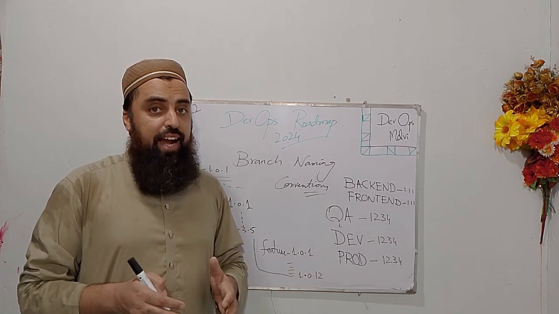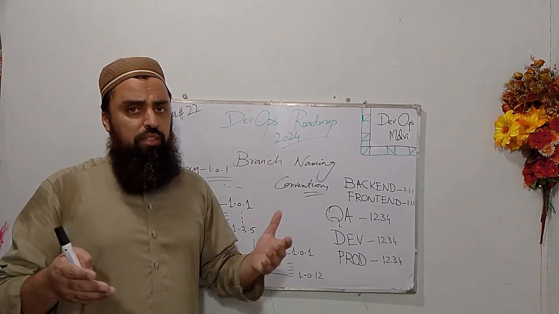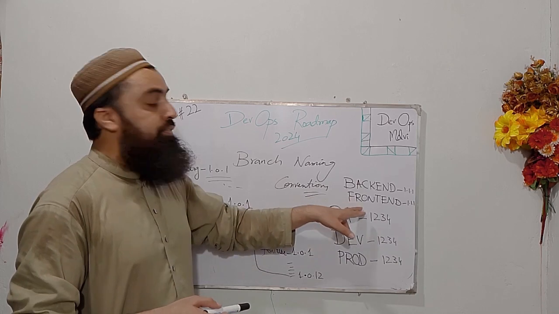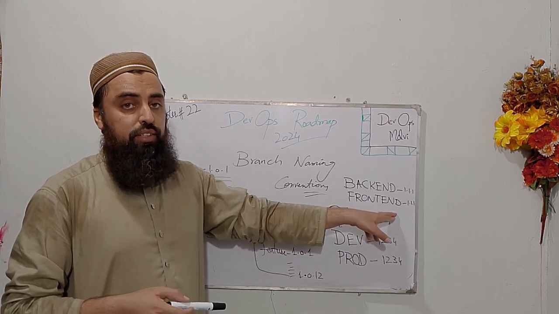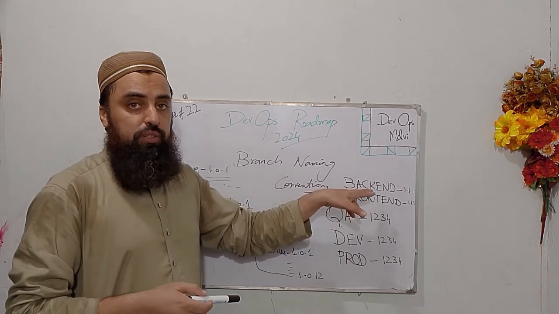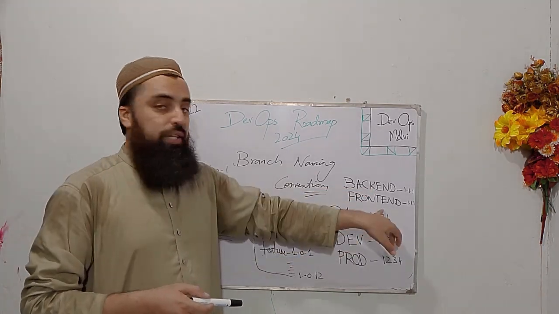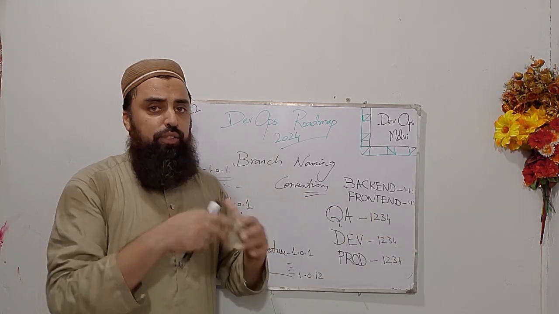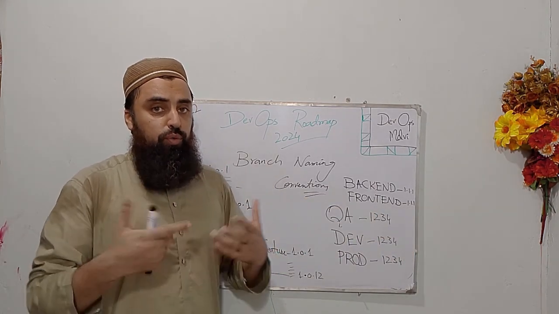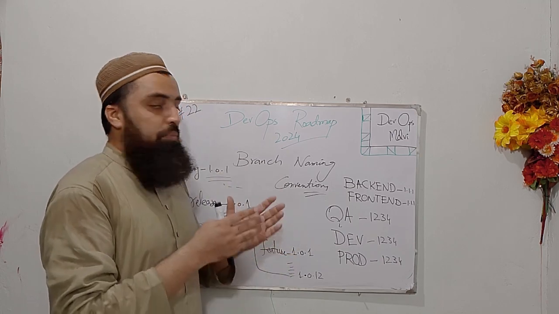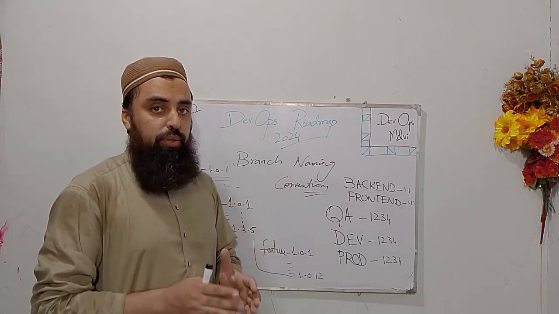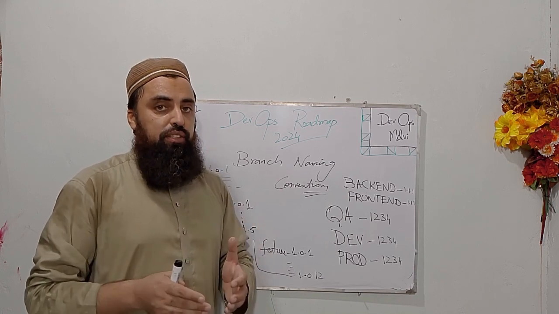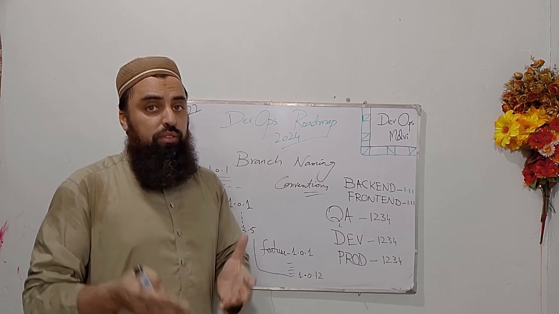And by the way guys, we can add collaborators on a single branch from multiple teams. For instance, if there is an issue on any front end branch, then we can have developers from the backend team, from the QA team, and we can add them as collaborators on this front end branch. So that is actually happening in any software development project. We can add multiple branches, we can add multiple collaborators, and this branching strategy makes it simpler to understand who is working on which branch.